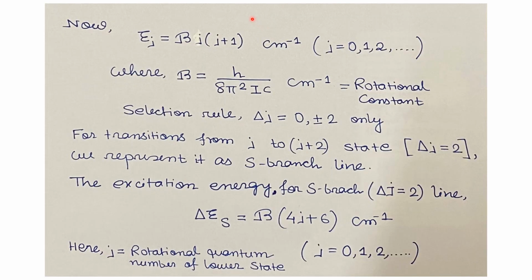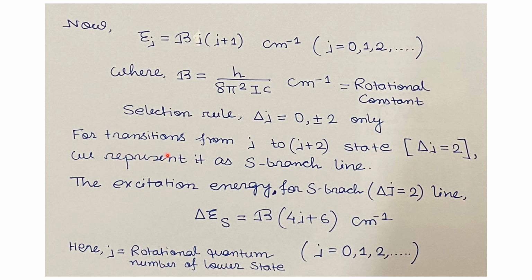The rotational energy levels for the rigid diatomic molecule are E_J equals B times J into (J plus 1) centimeter inverse. Here B equals h by 8 pi square I c centimeter inverse. This constant B is known as the rotational constant. The selection rule for the rotational quantum number is given by delta J equals either 0 or plus minus 2 only. So this condition gives the possible allowed transitions in Raman spectroscopy.